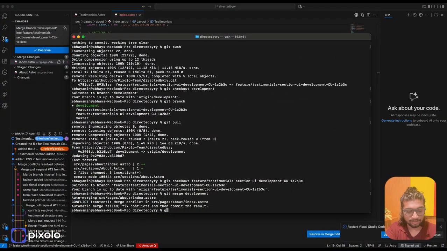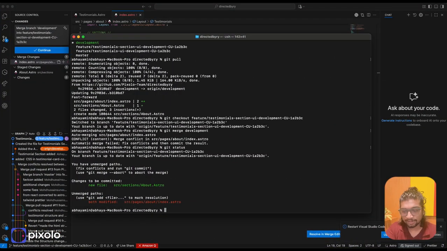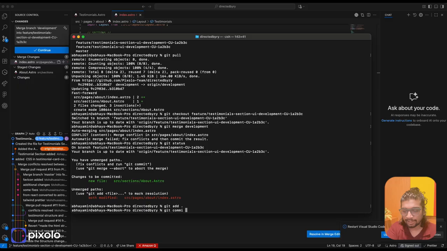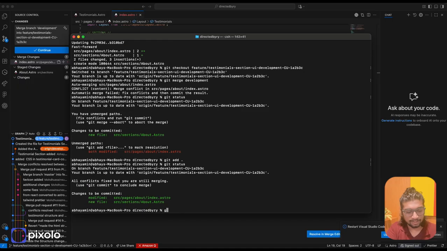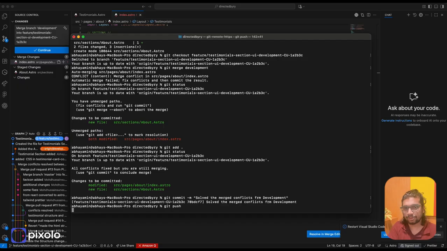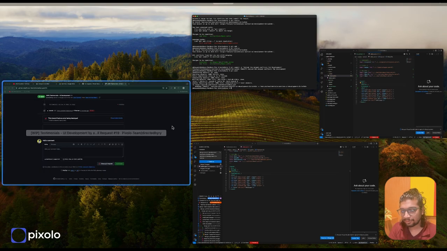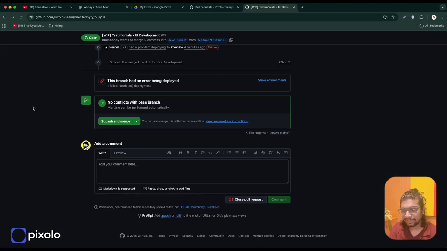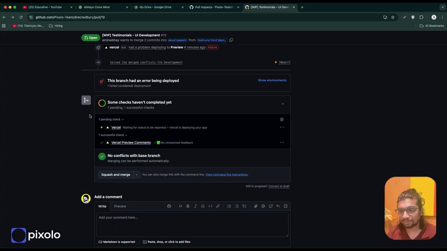Now let me go to my terminal again, do git status. It says that there's one change that you did in your index.astro file. I'll say, yeah, I solved the conflicts. I'll add it. Git status, it's green. Git commit. And I'll say solve the merge conflicts from development. And finally git push. And now when we go back to GitHub, you see no conflicts, everything is green, looks so beautiful.